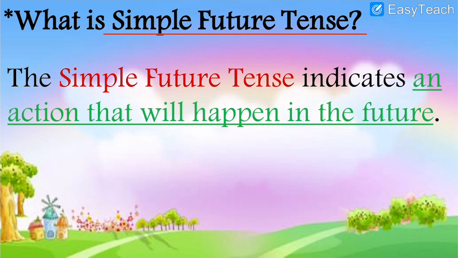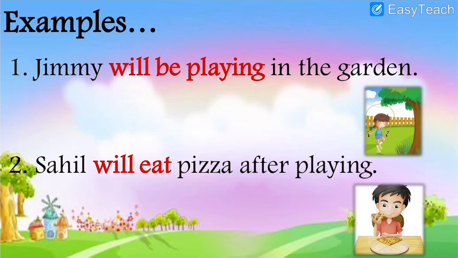So the simple future tense indicates an action that will happen in the future, meaning that action has not taken place yesterday, nor has it taken place today, but it will take place tomorrow or after some days. Tomorrow or after some days, that is future tense. Right now the action is not done. Now it will happen. See the examples.